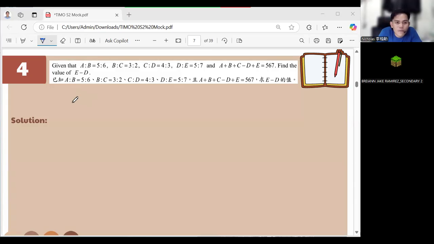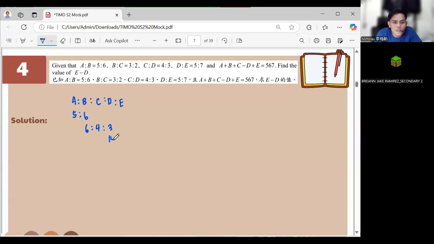So, we have here A is to B, that is 5 is to 6. But if you look at B is to C, that is 3 is to 2. So, that would be 6 is to 4. And C is to D is 4 is to 3. Now, the next one in here is that until E. So, D to E in here is 5 is to 7.